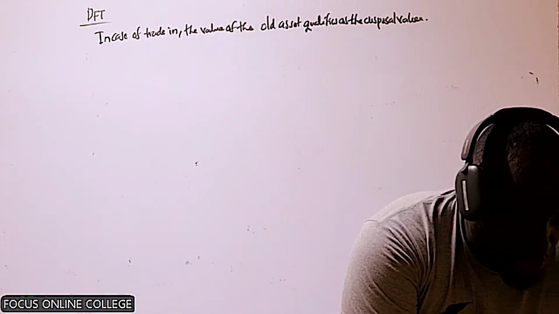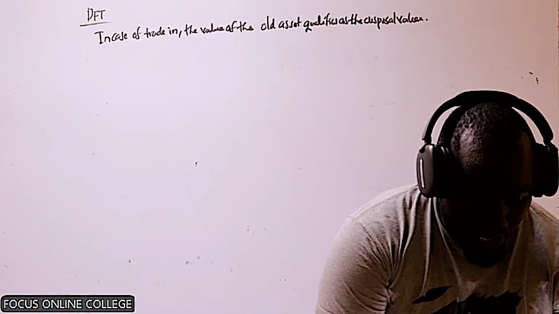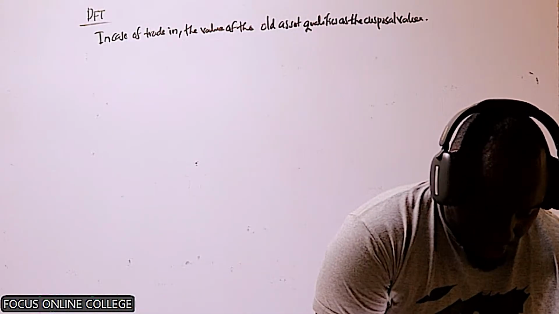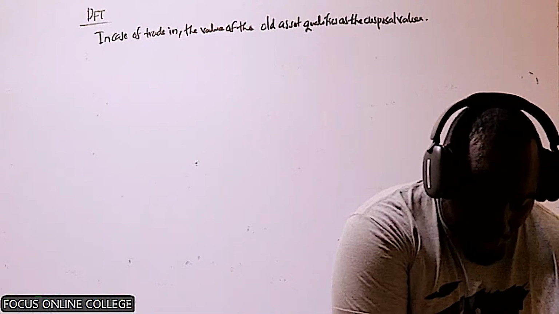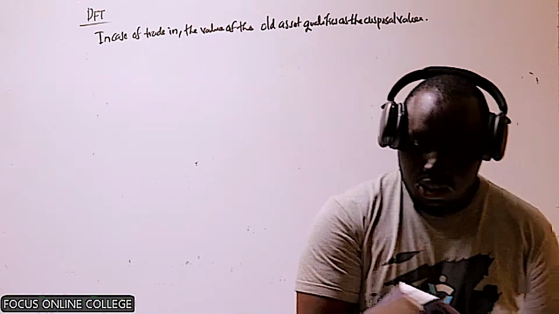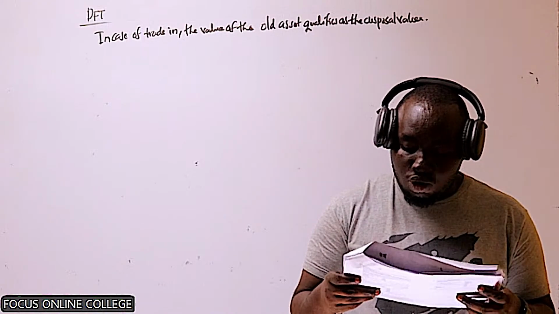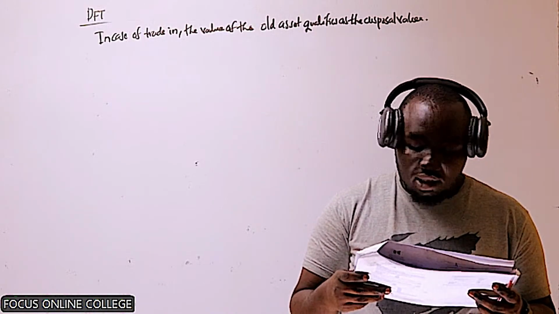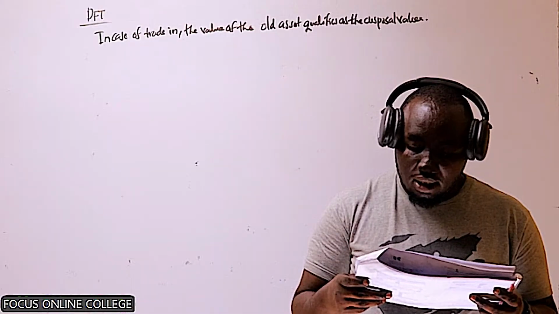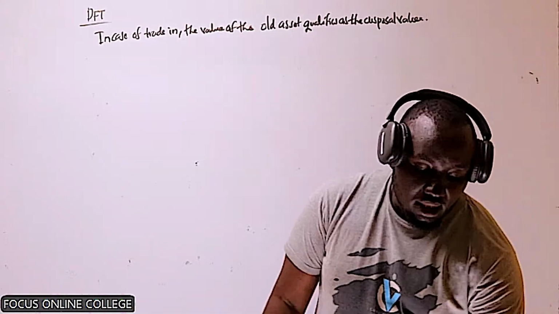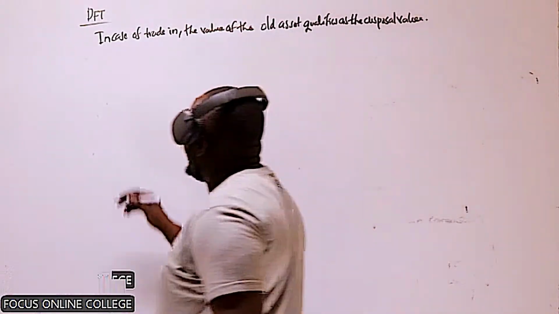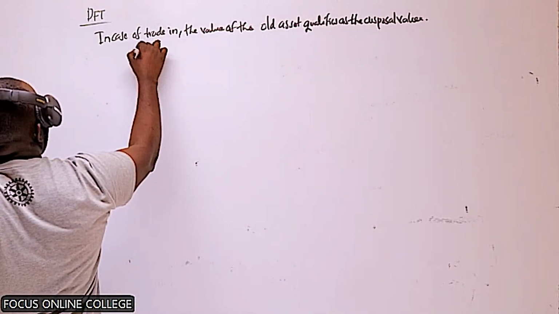So I want us to start on the first question. I want us to pick on December 2024. That is question 4C, December 2024.